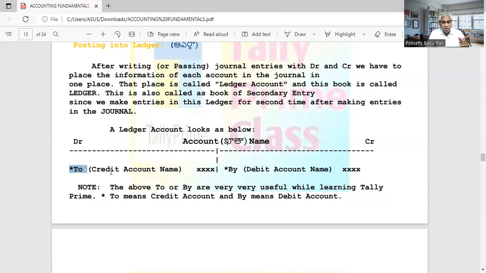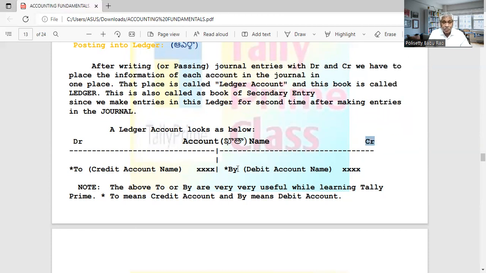Cash account debit to sales account, for example. So the sales account is credited. When you are writing on the debit side, you have to write "To" and write the name of the credit account. Similarly, if this account is credited in some journal entry, it is to be entered on the credit side. If it is credited in the journal, write on the credit side.